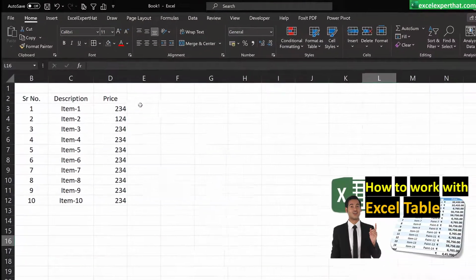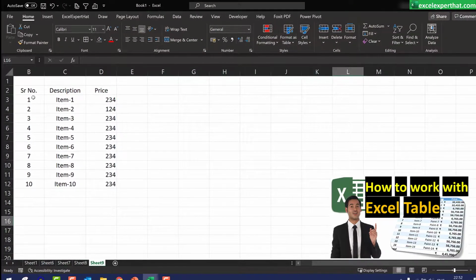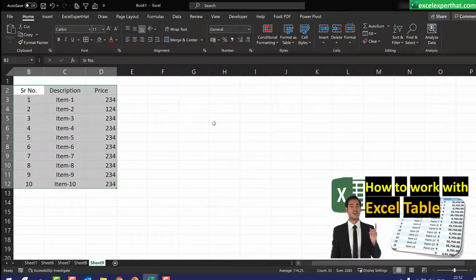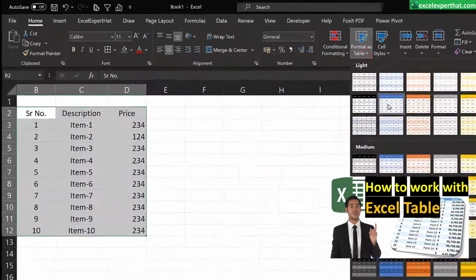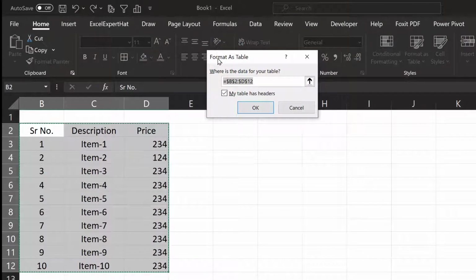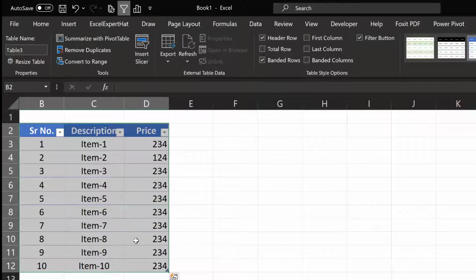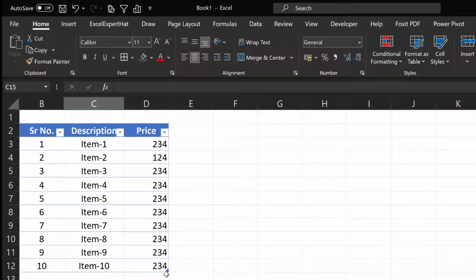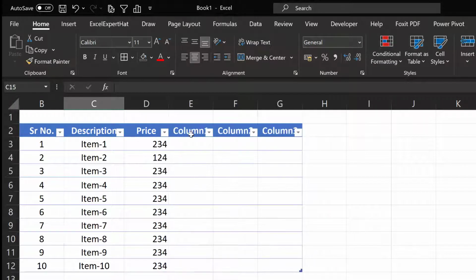Format table is nothing but this table I have. You can go into the format table and click any format whichever you like. Here that format table option will ask you if you would like to format the table and its range, if your table has a header or not, and just click OK. This regular table is transferred into the formatted table. If you drag the table to the right side, it will give the formatting as per the table format.